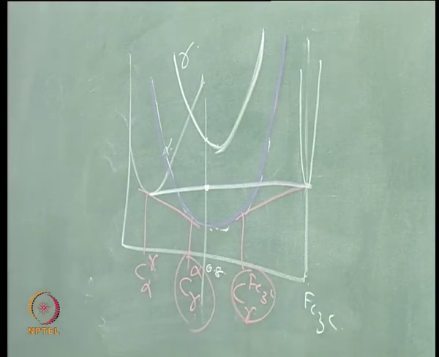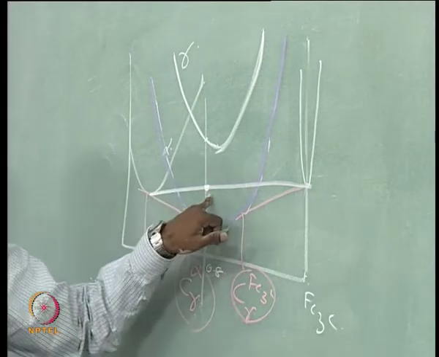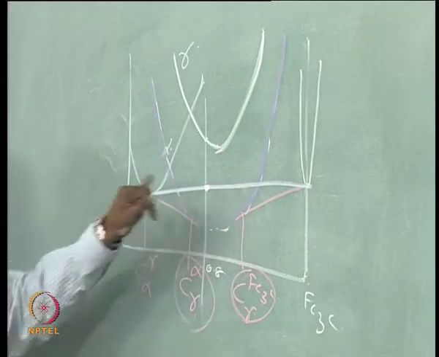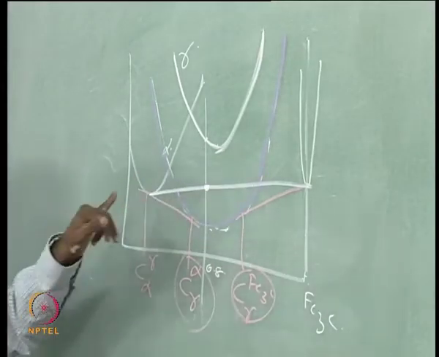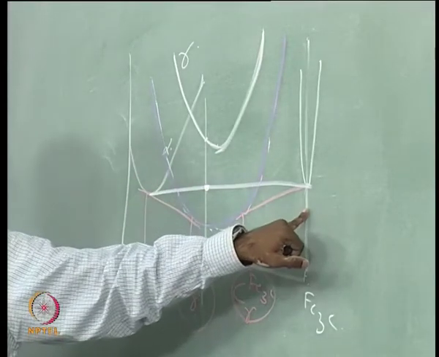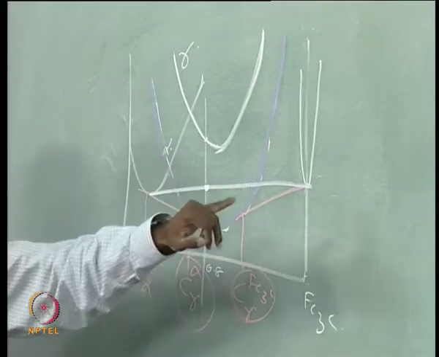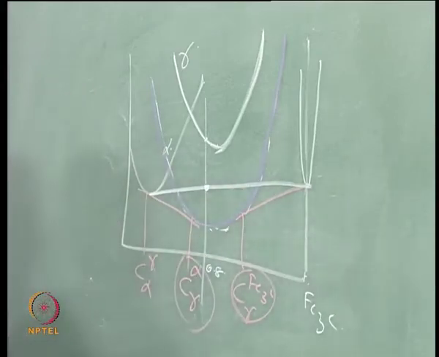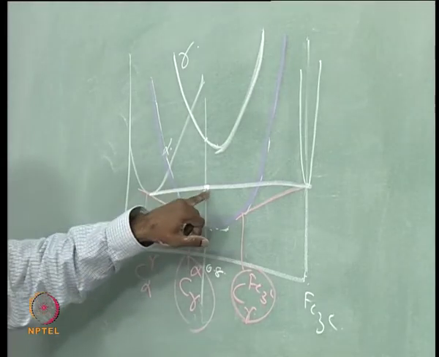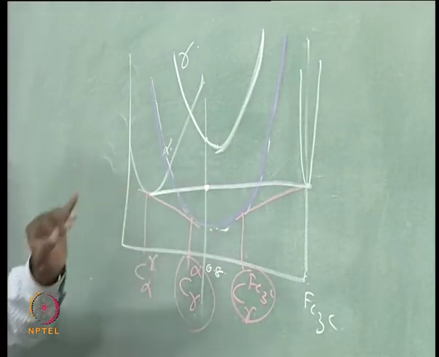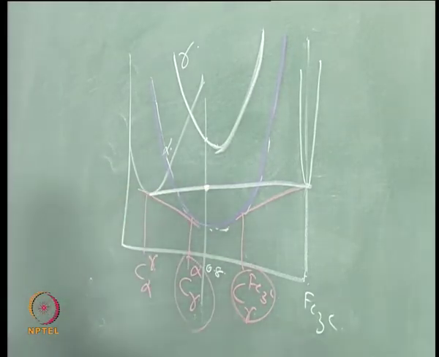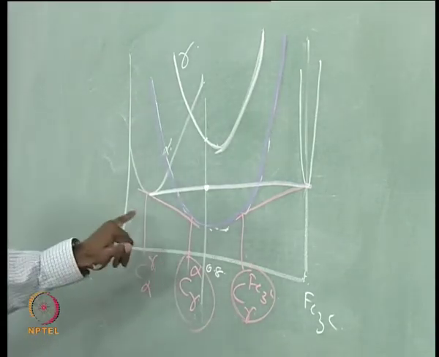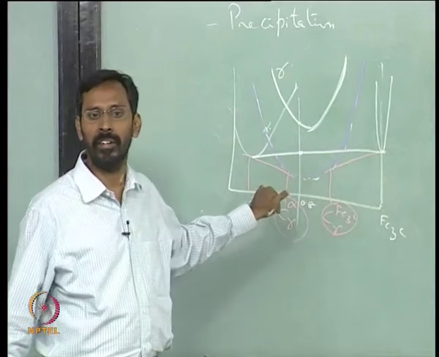The free energy of the two phase mixture is always a point on the line joining the two free energies. Whenever I identify any two phases, find out the free energies of it, draw a line joining the two free energies, and any point on that would give you the free energy of a mixture having an overall composition of this. The overall composition is this, but the individual phase compositions are different.